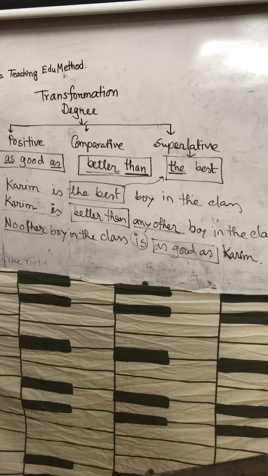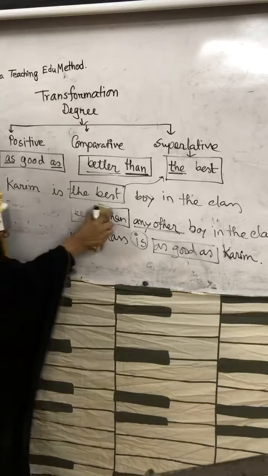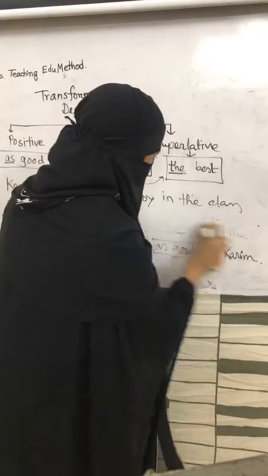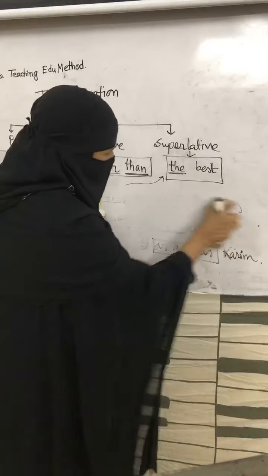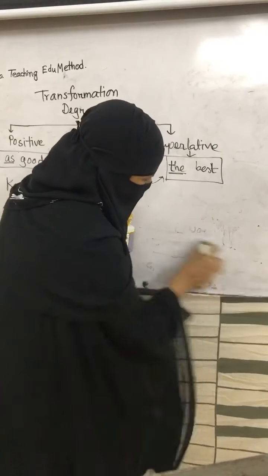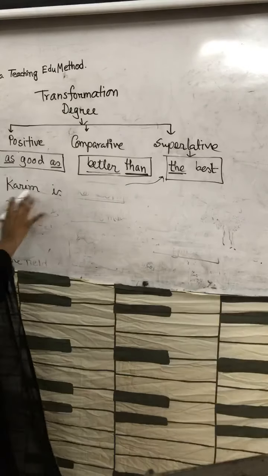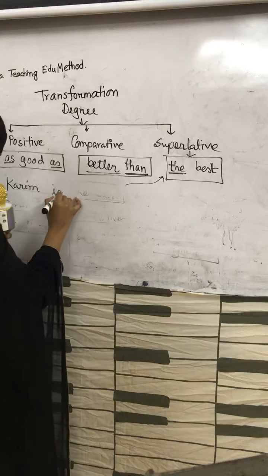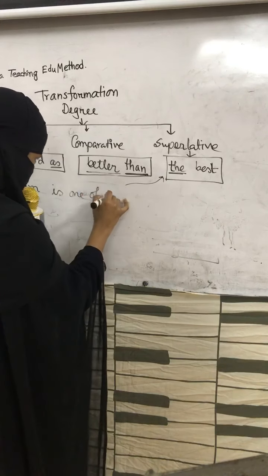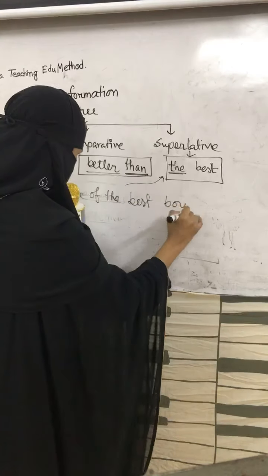Now, we have to go to the next indicator. That means we have to add a word before the word the best, and that should be one of the. So here the comparison is among all the members of the class. In this sentence, Karim is the best boy in the class. Now we have to say Karim is one of the best boys in the class.